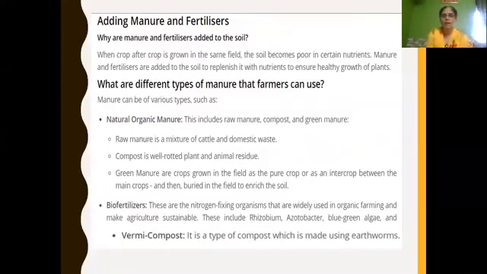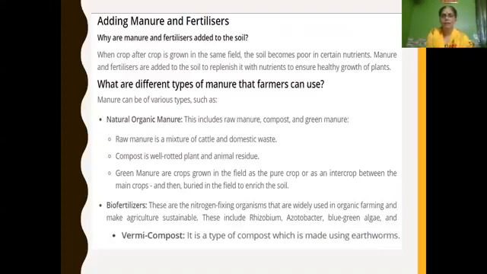Then adding manures and fertilizers. Why are manure and fertilizers added to the soil? Because manure and fertilizers are added to the soil to replenish it with nutrients to ensure the healthy growth of plants. Manure and fertilizers, what is the use? They replenish the nutrients in the soil. That's it. Why are manure and fertilizers added to the soil? In order to replenish the nutrients in the soil, which helps the healthy growth of plants.